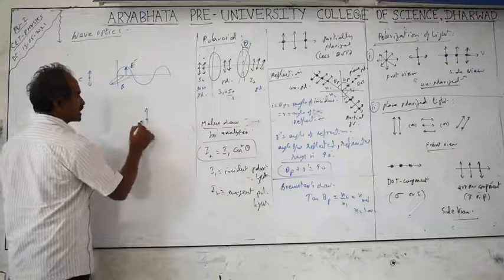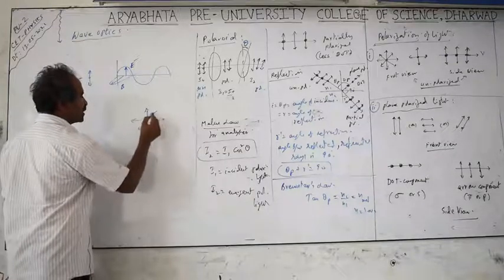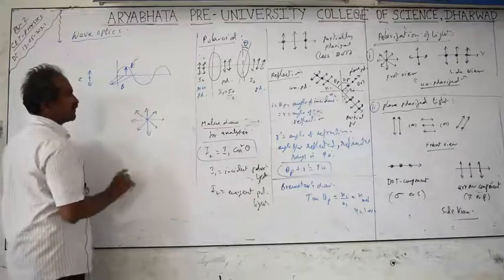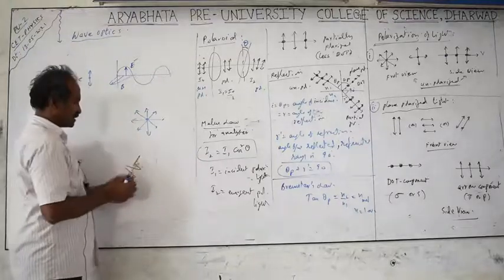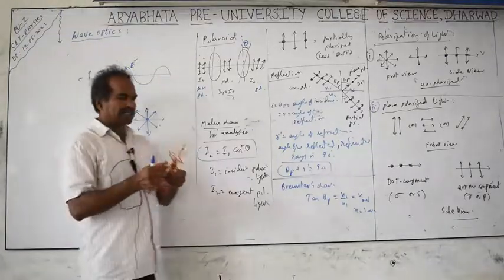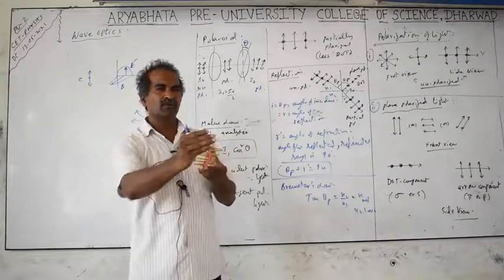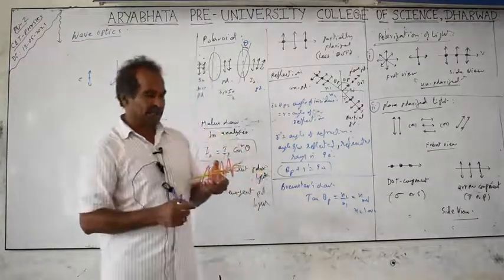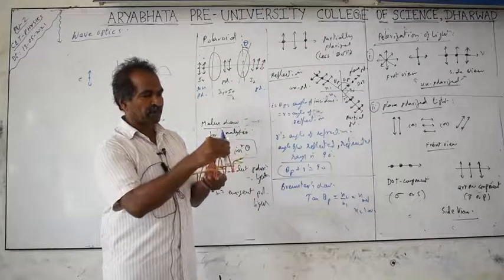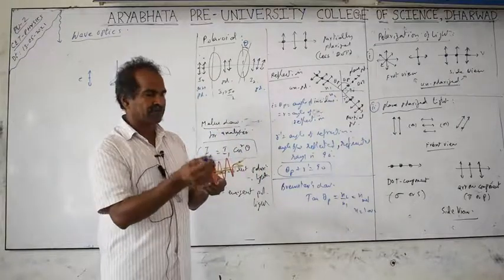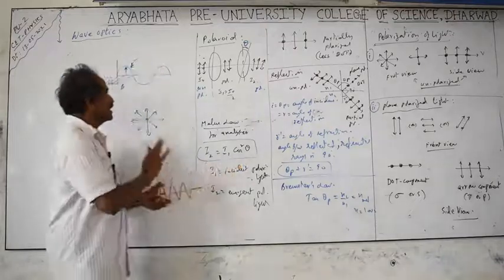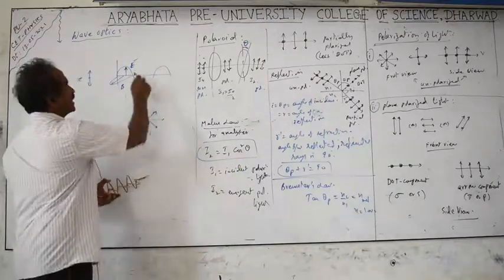In the case of unpolarized light, the waves will be vibrating in multiple planes. If you take this as an electromagnetic wave, the electric field is perpendicular to the magnetic field as a sine function, and it propagates in the forward direction at the speed of light. The direction of propagation is perpendicular to both electric field and magnetic field, and electric field and magnetic field are perpendicular to each other. But we are not discussing electric and magnetic field together here, we are discussing only electric fields.